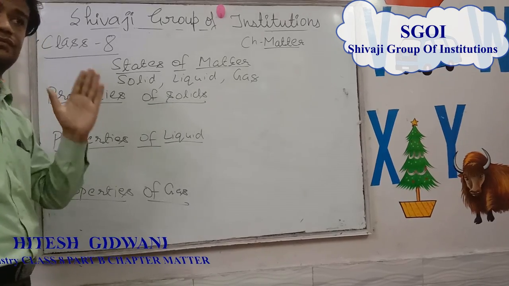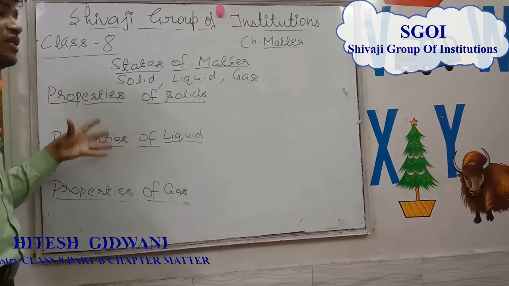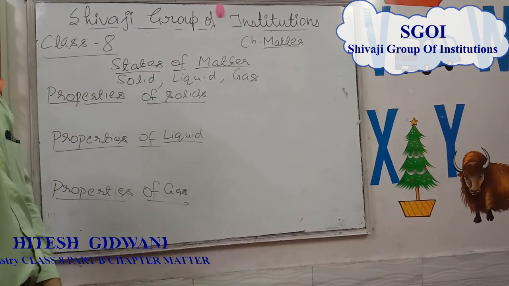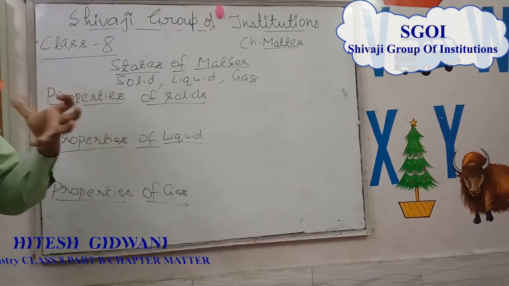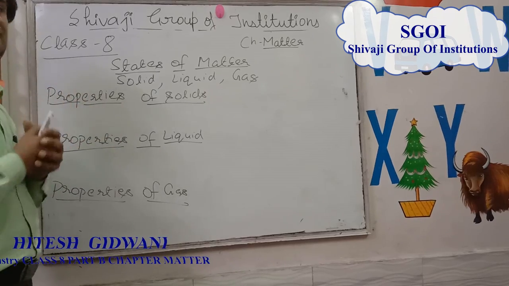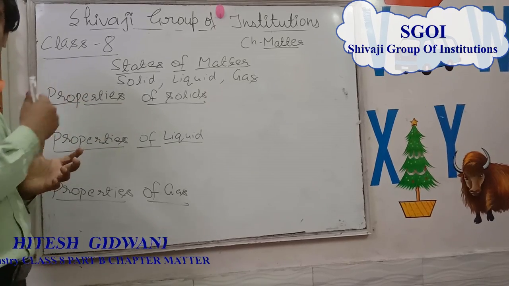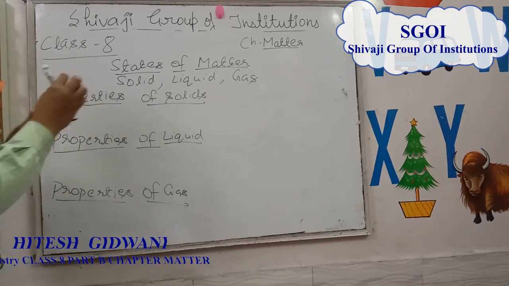Then the density of the particles is very high. The dimensions of the solids do not change to a large extent because the density of the particles is very high. Next point. The solids are rigid and hard.